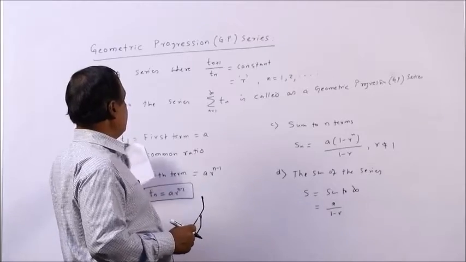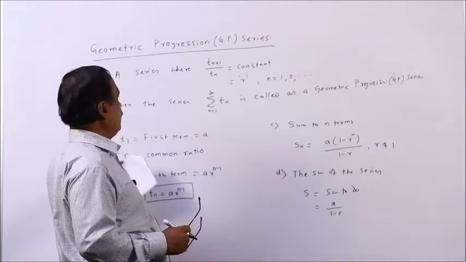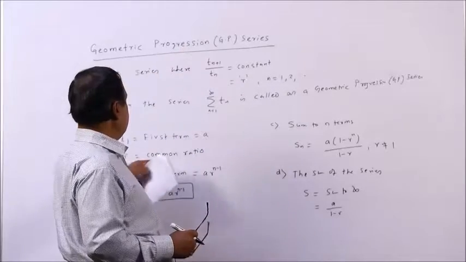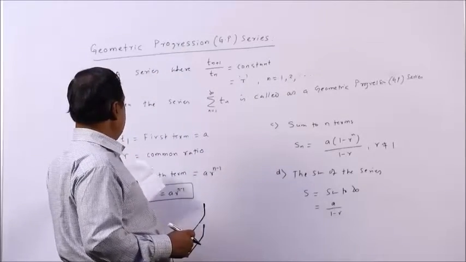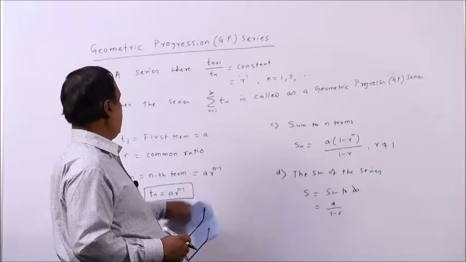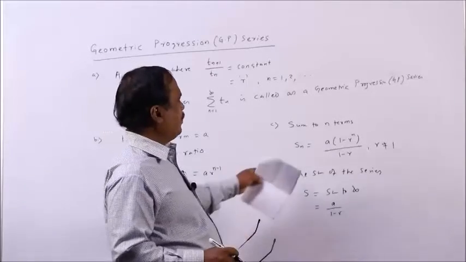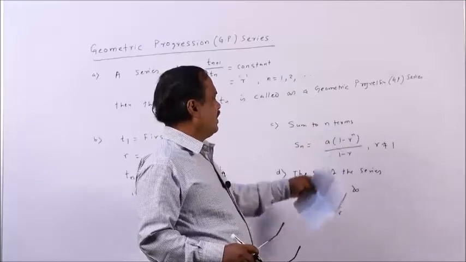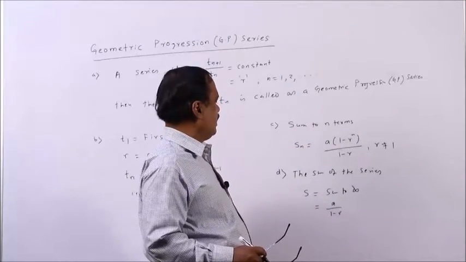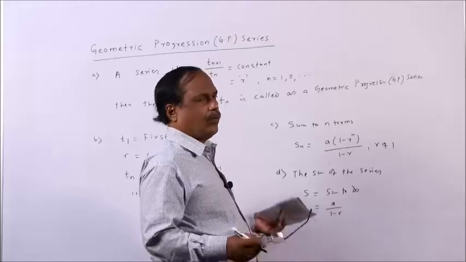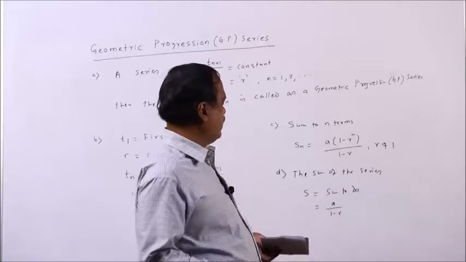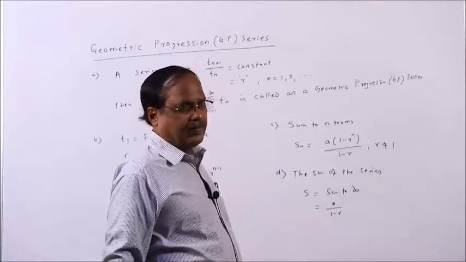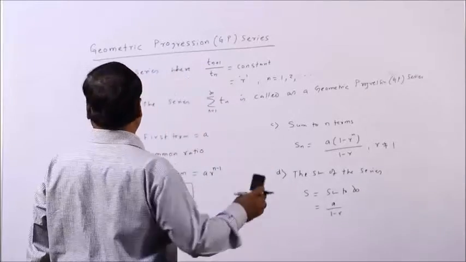Here you denote the first term by A, and the common ratio, because this ratio is always constant, is denoted as R. So, obviously, the nth term is formed by A R^(n minus 1), and the sum to n terms Sn, this is the partial sum, is A into (1 minus R^n) by (1 minus R), and the sum to infinity or the whole sum of the series is given by A by (1 minus R). Let us take a few examples before we go to geometric mean.